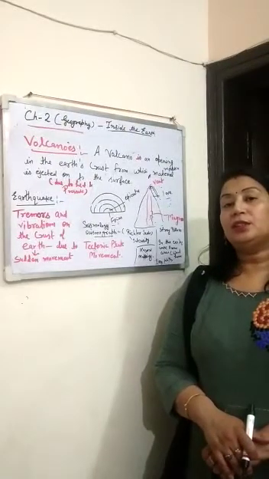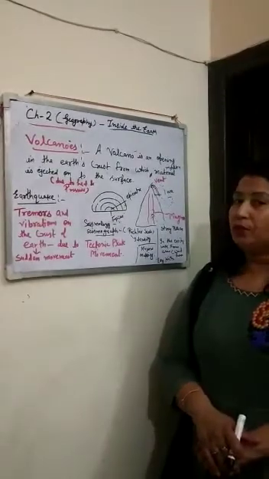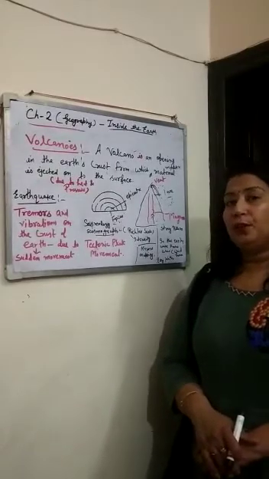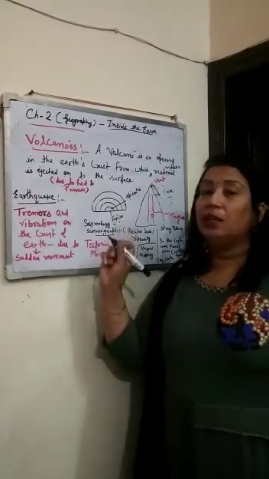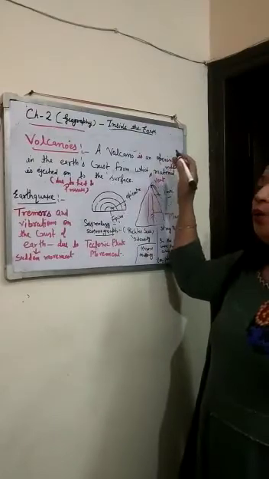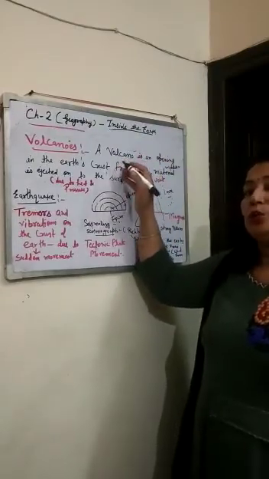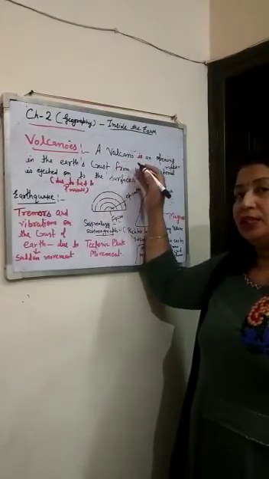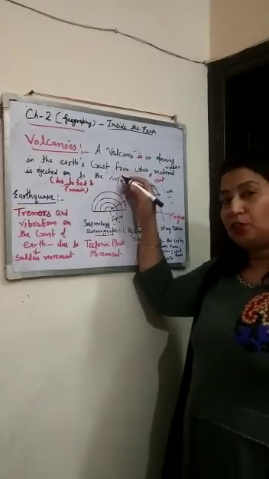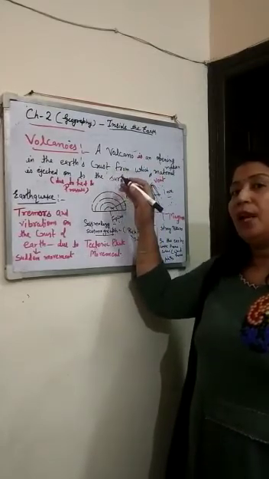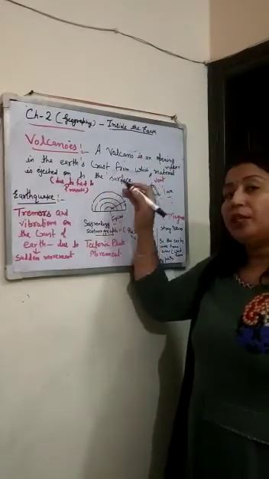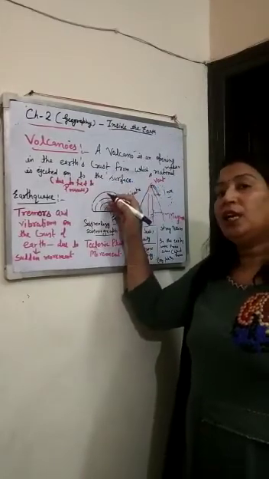So let's discuss today's topic. Today we are going to discuss volcano and earthquake. So we can see here volcano is an opening of the earth's surface through which molten material is ejected onto the surface of the earth. So why does this happen? Due to the great heat and pressure inside the earth's surface.